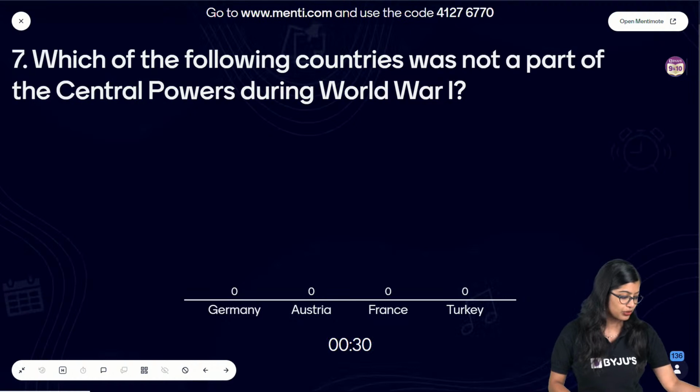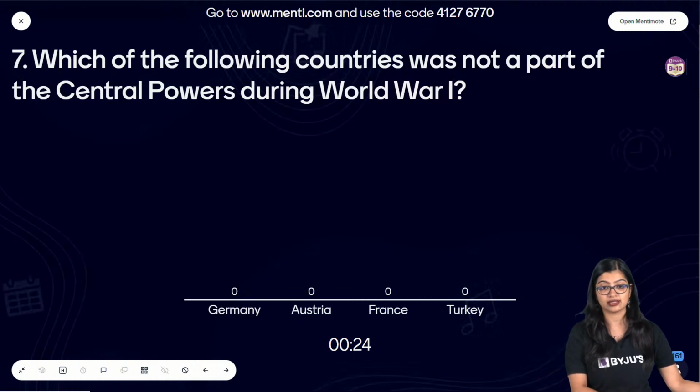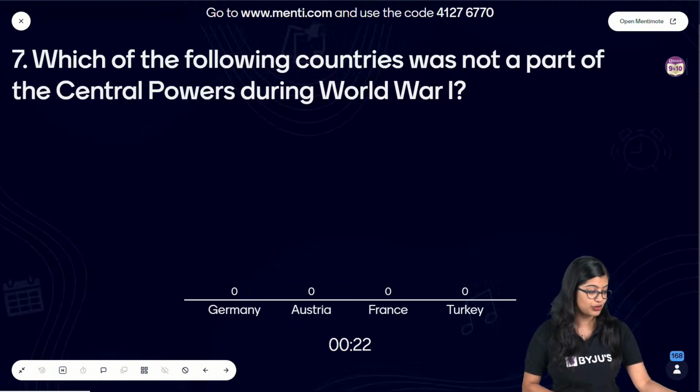Ayushi, first we will do history, then we will do geography, then economics, and then political science. So the whole of history we will do today.